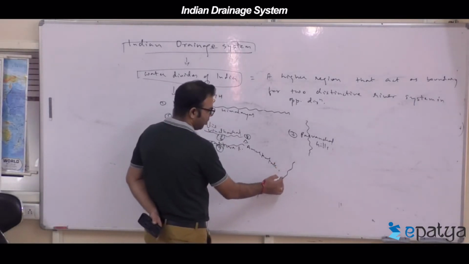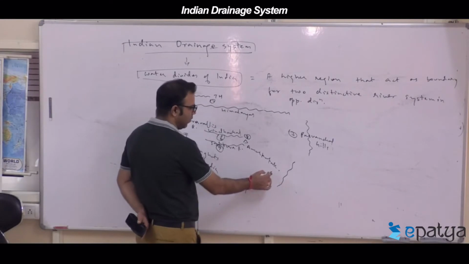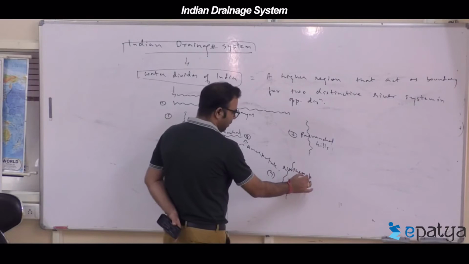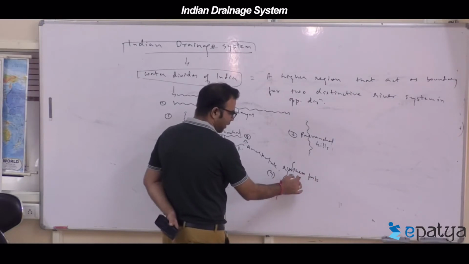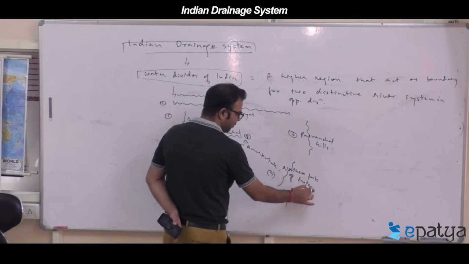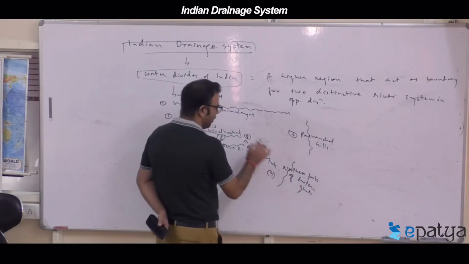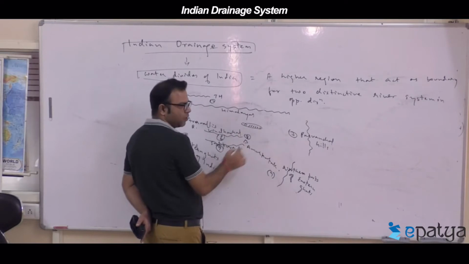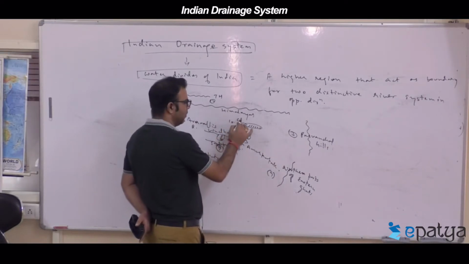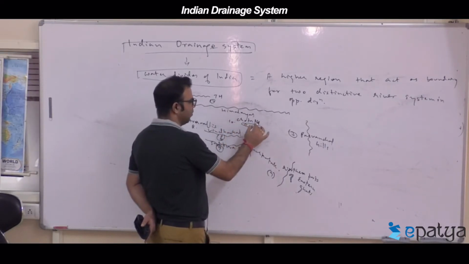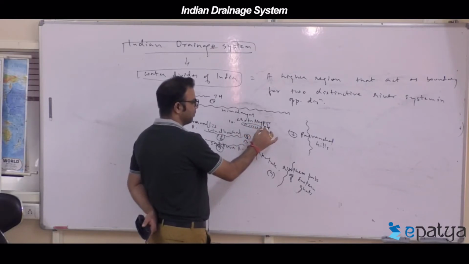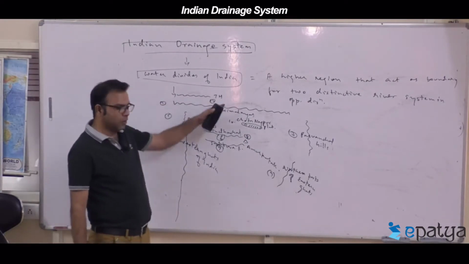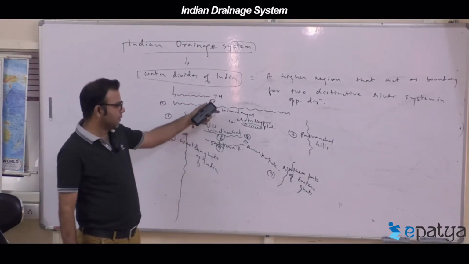Next is the northern part of the Eastern Ghats, not the entire Eastern Ghats. One more is the Chota Nagpur plateau in Jharkhand.